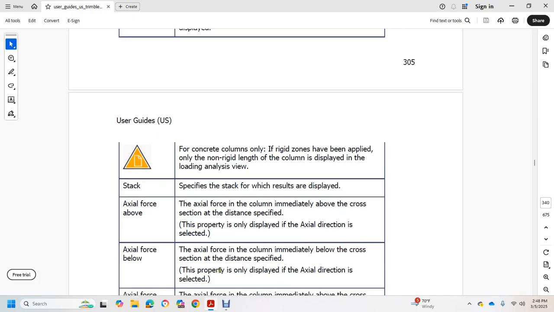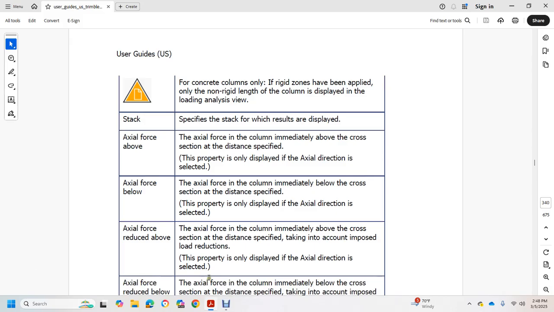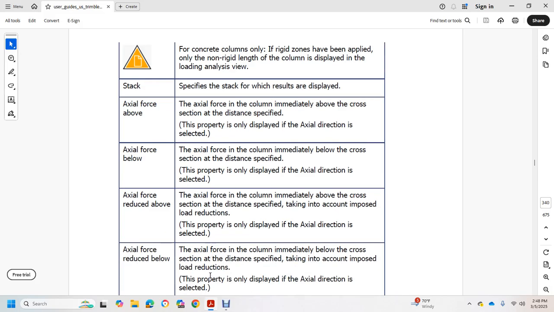Only displayed with the axial direction selected: axial force reduced above, the axial force of the column immediately above the cross section at the distance specified, taking into account the imposed load reduction. Axial force reduced below, the axial force of the column immediately below the cross section at the distance specified, taking into account the imposed load reduction. Properties only displayed with the axial direction selected.